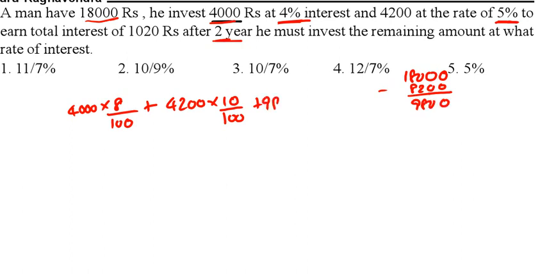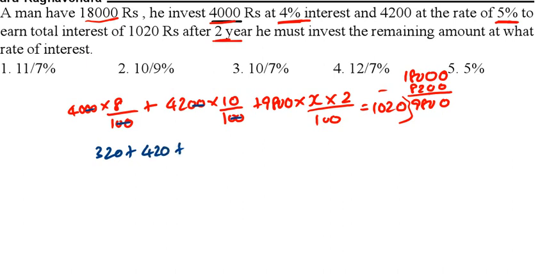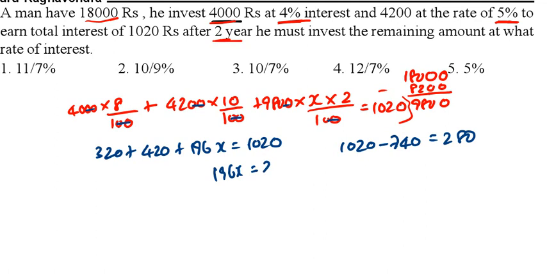This 9,800 into the rate of interest, which we don't know, x, for 2 years, so 2x by 100, is equal to the total interest, which is 1020. Now you need to calculate this. 2 zeros cancel. This is 320, this is 420. This is 196x. 196x is equal to 1020 minus 740, that is 280. Now what is x? 280 by 196.